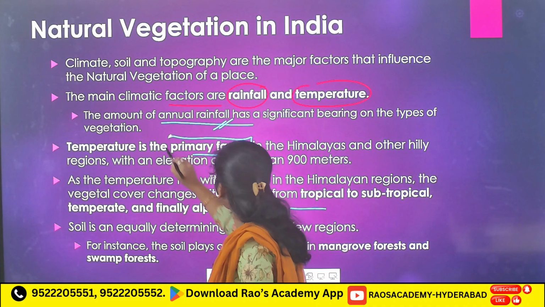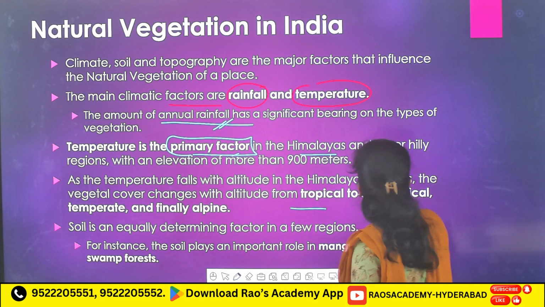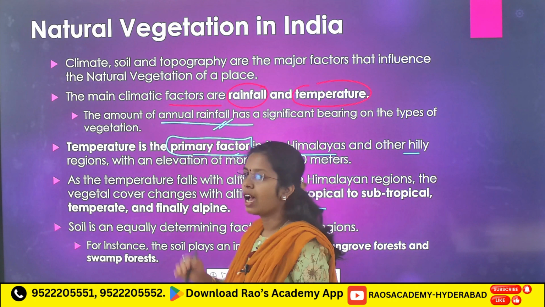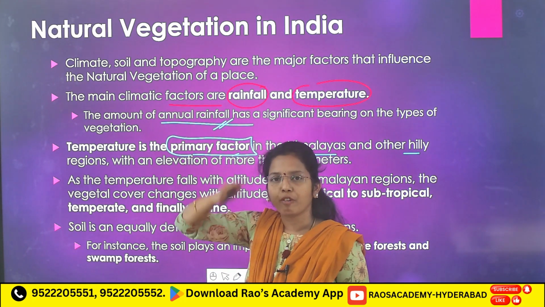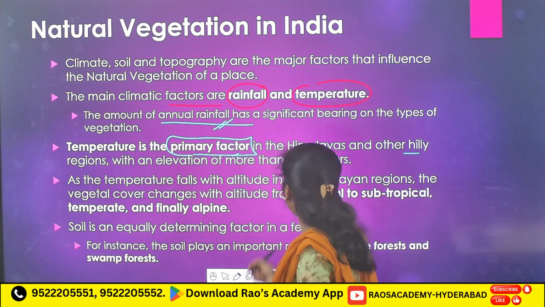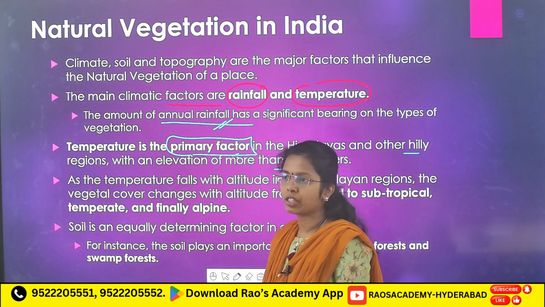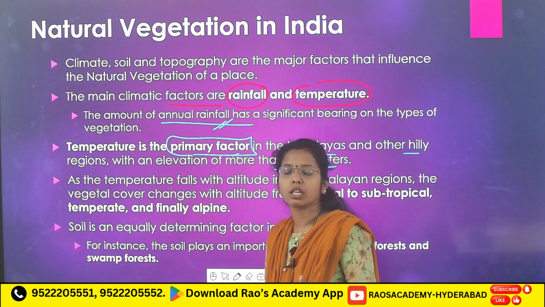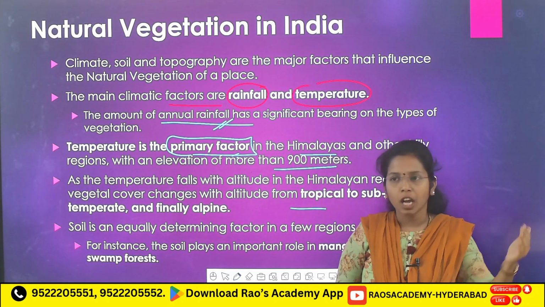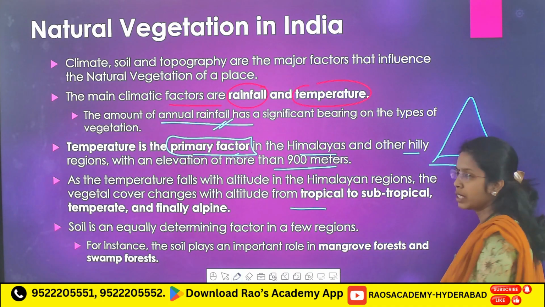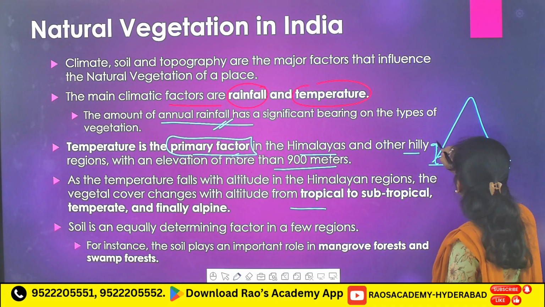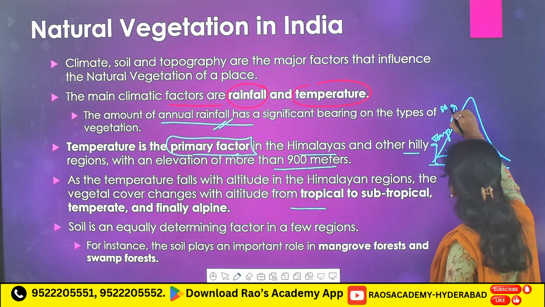Temperature is the primary factor in the Himalayas and other hilly regions. As you go up with elevation, the forest also differs. For example, in Arunachal Pradesh, down here you will see tropical forest. As you go up, the forest changes into temperate. As you go up further, it becomes alpine.